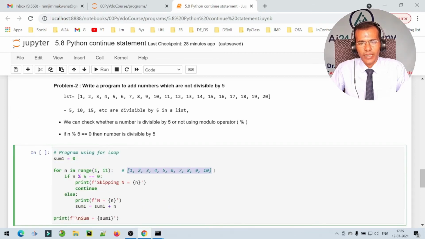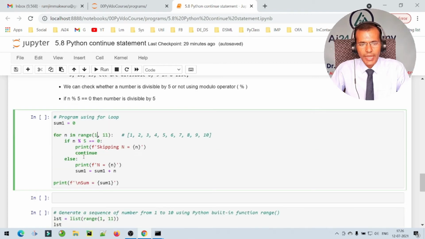Here is a program to add numbers 1 up to 10 by skipping the numbers which are divisible by 5. So in this particular sequence of numbers 1 up to 10, there are two such numbers, that is 5 and 10. So these numbers should be skipped. This loop will generate numbers from 1 up to 10 and take numbers one by one from this sequence, and here it checks if n mod 5 is equal to 0, then print a message and continue with the next iteration. Means skip processing or skip adding that particular number, that is 5 and 10, and if number is not divisible by 5 then print that number and add that number to the sum, right? And here we have initialized sum is equal to 1.